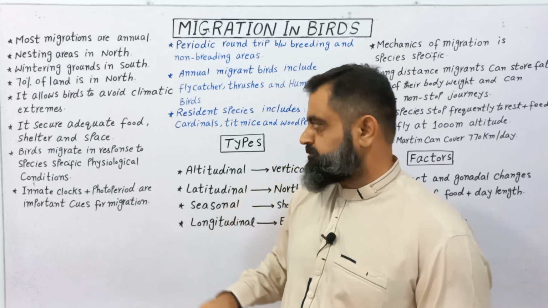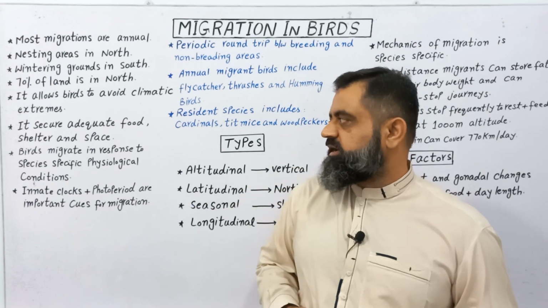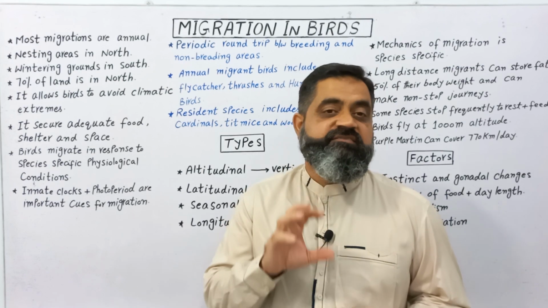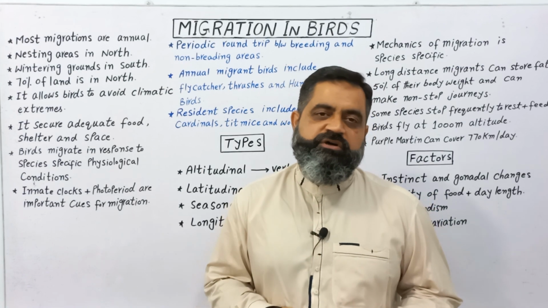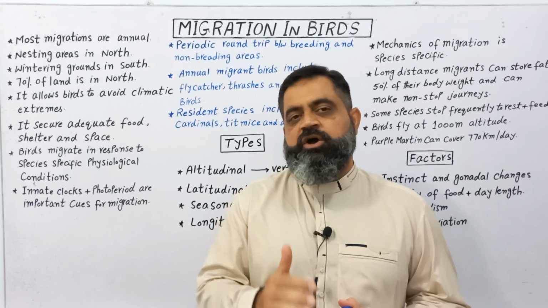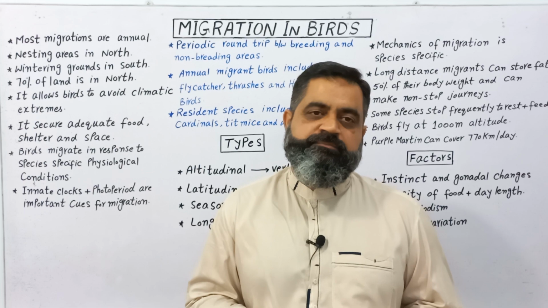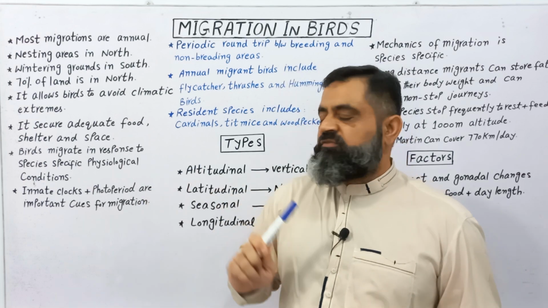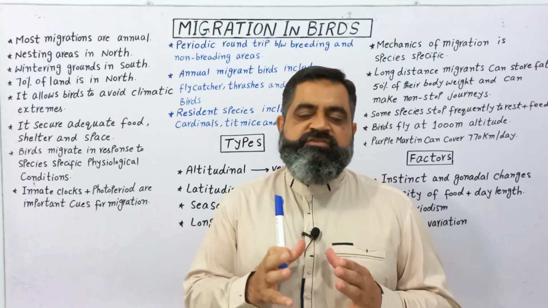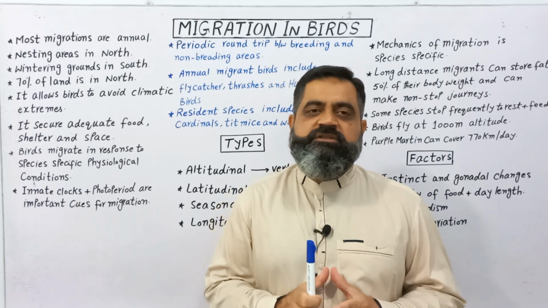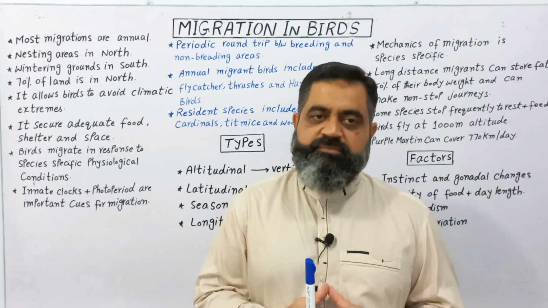Birds usually migrate in response to species-specific physiological conditions. Every species of bird has different physiological conditions which allow them to migrate. When these physiological conditions are met, the birds start preparing for migration.